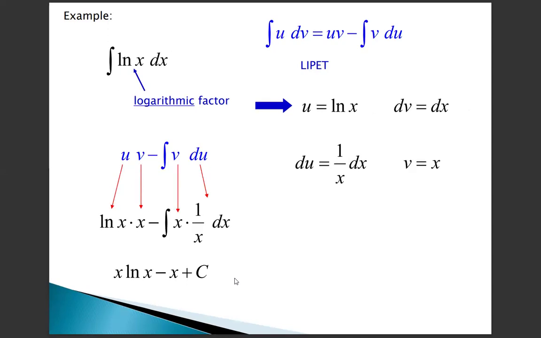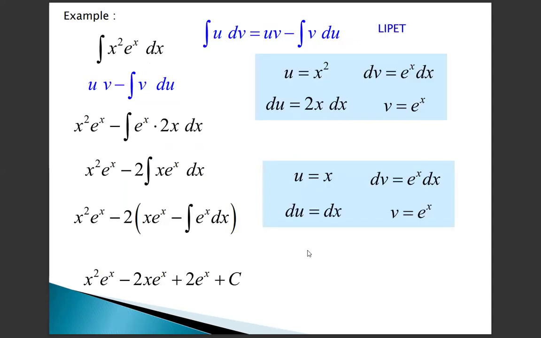Next, we see the logarithmic factor. First one: integral of log x dx. Here we take log x as u, dv equal to dx. du, the differentiation of log x, is 1 by x dx, and v equal to x. Then applying the formula, x log x minus integral of x times 1 by x into dx. The x cancels, so the integration of dx is x, and the integration constant c.